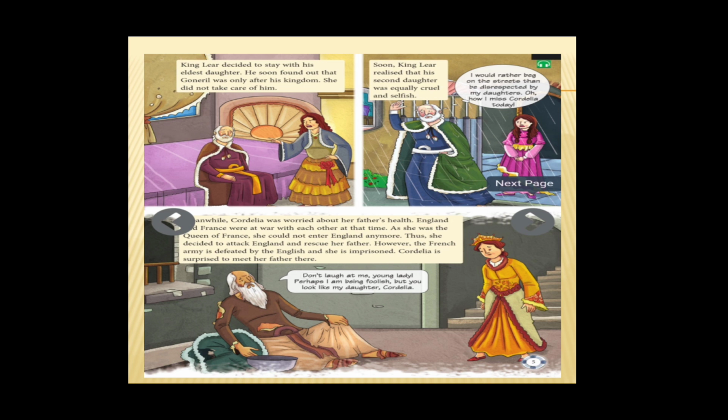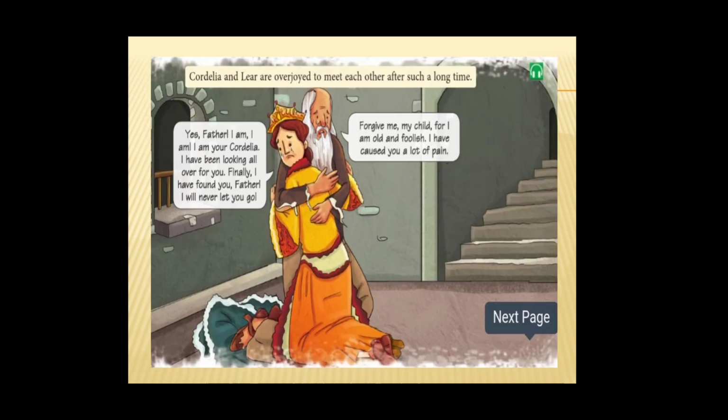So this King Lear, the old man, is asking Cordelia, "Don't laugh at me, young lady. Perhaps I am being foolish, but you look like my daughter Cordelia." So Cordelia says, "Yes, father, I am. I am your Cordelia. I have been looking all over for you. Finally, I found you. Father, I will not let you go." Now King Lear is saying, "Forgive me, my child, for I am old and foolish. I have caused you a lot of pain."